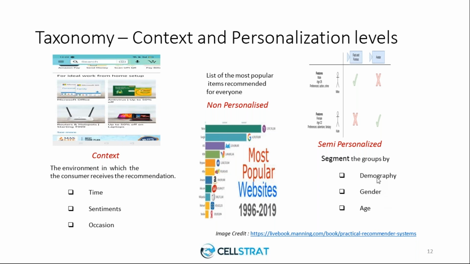And it also goes by the demography and by the preferences. So it can group a user into different segments and can provide you the relevant recommendations, which is neither a non-personalized nor a personalized one, but a semi-personalized one, where it gives you relevant results according to the group to which you belong.